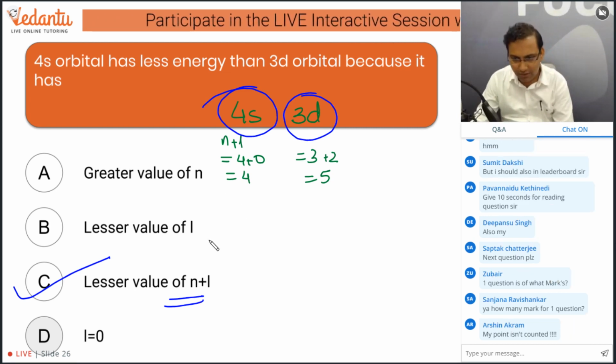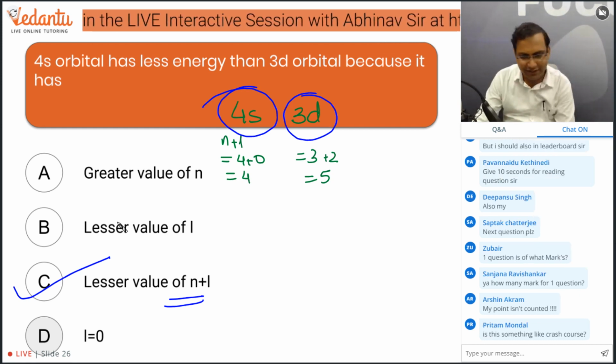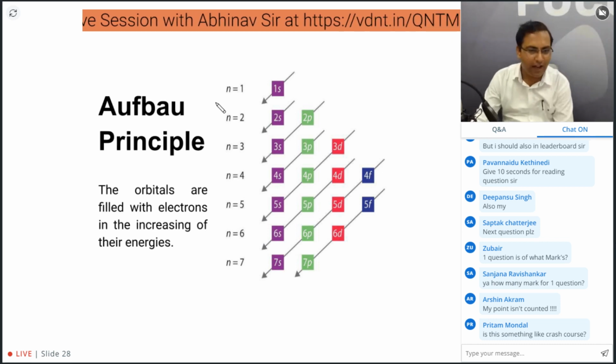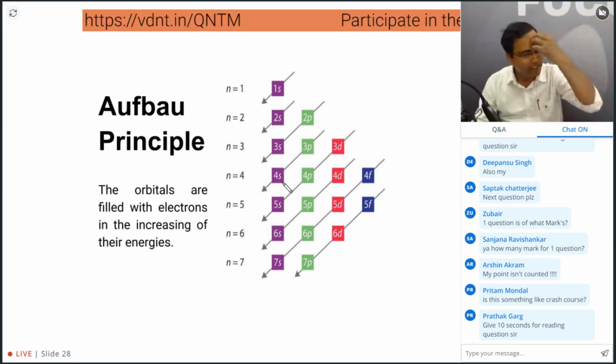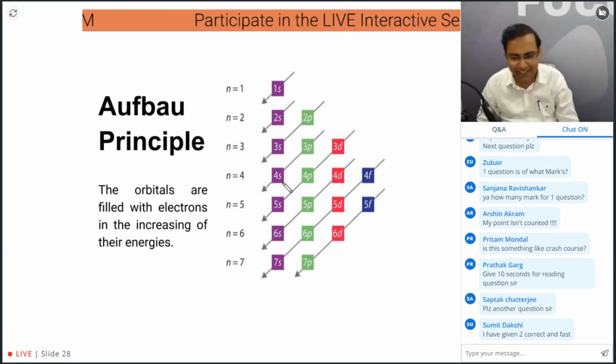One question is of what marks? It doesn't work like that, Zubair. It depends upon how fast you answer, and it depends upon whether your answer is correct or not. Okay, I got it. I'll give you time for reading before I start the quiz. Okay, this was a very easy question. That's why I started the quiz very fast.